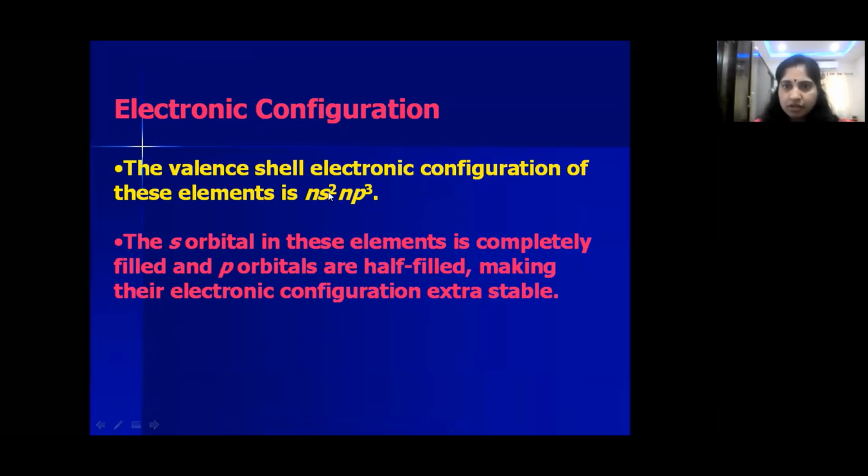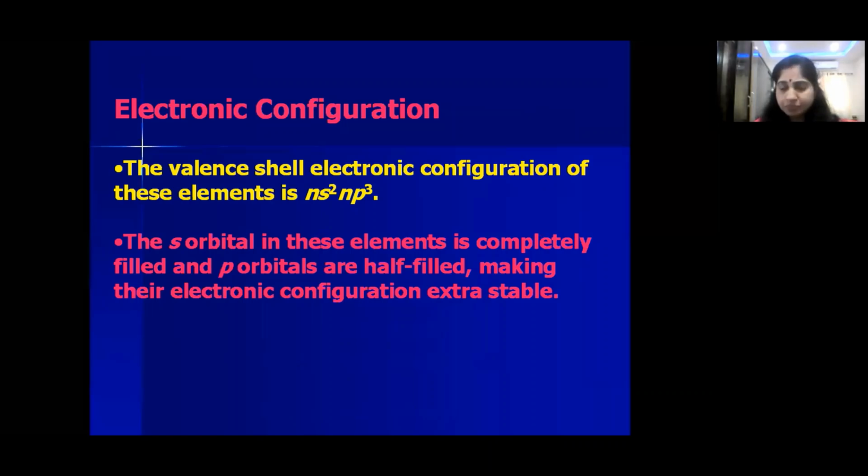In s orbital, 2 electrons are present, and in p orbital, 3 electrons are present. Okay, so children, we know that in p orbital, how many electrons can we fill? Total 6 electrons we can fill. But in 15 group elements, how many electrons are present? Only 3 electrons are present in p orbital, is it not? So 3 electrons means it is half filled. P orbital is half filled.